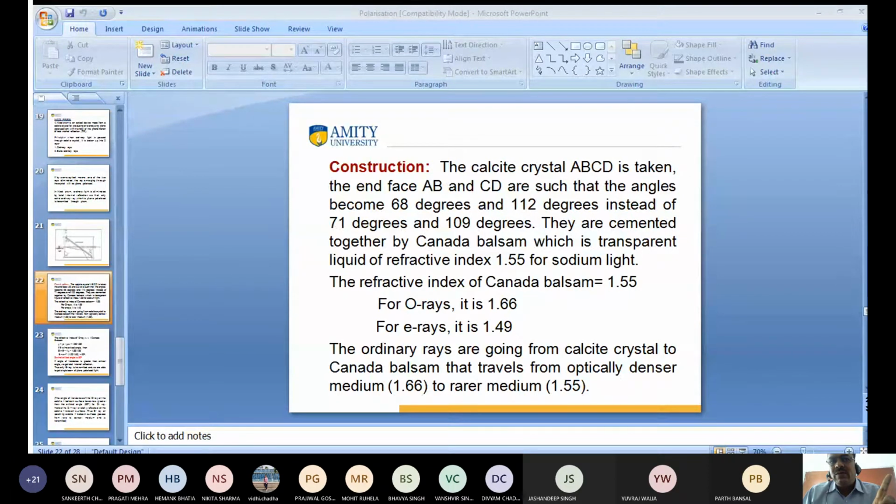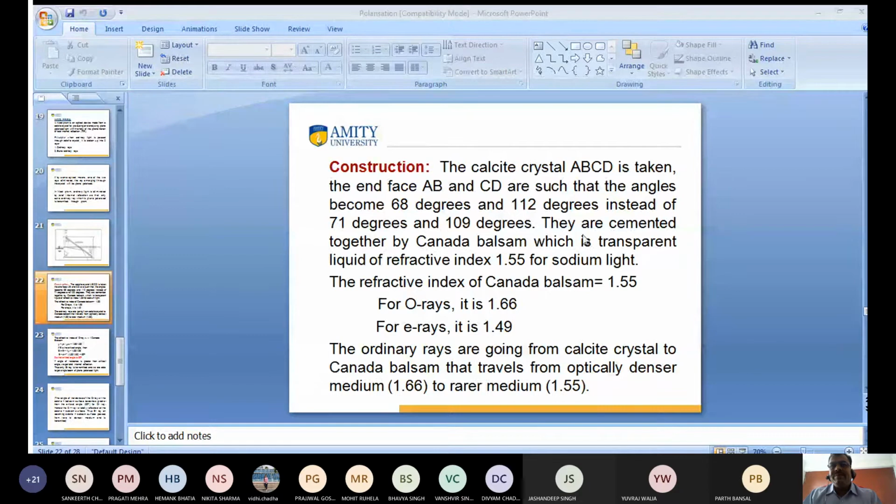Hello? Hello? Hello? Yes, sir. What happened? Jasandeep, are you able to understand or not? Yes, sir. Okay. So do you know which one has the greater refractive index, Canada balsam or the other ray of light?